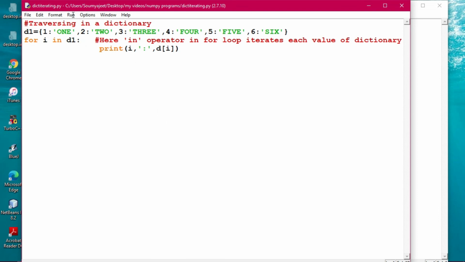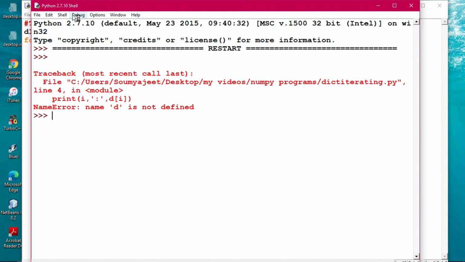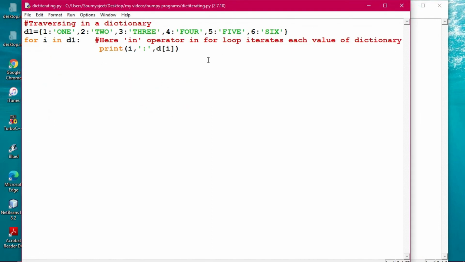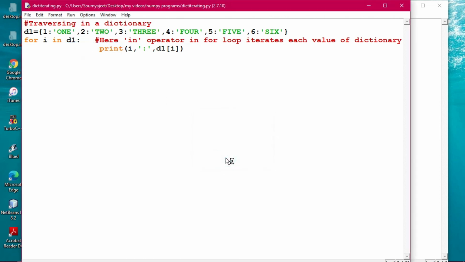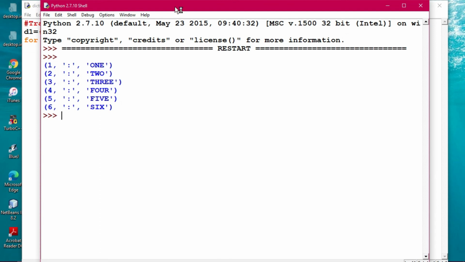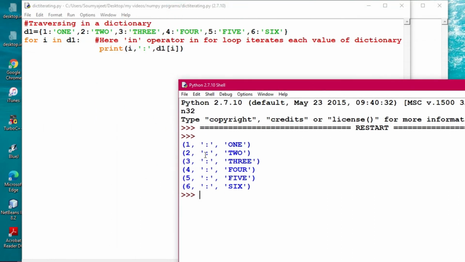Now we'll just check out. All right, now you see error: d is not defined. Fine, there is no problem. Where is the error? We have taken d out here, but it has to be d1. So everywhere the variable was wrong, that's why the error has appeared. All right, you see out here all the values have been printed: 1, 2, 3, 4, 5, all this has been printed. So that's what you have to do. That is the accessing of a dictionary.